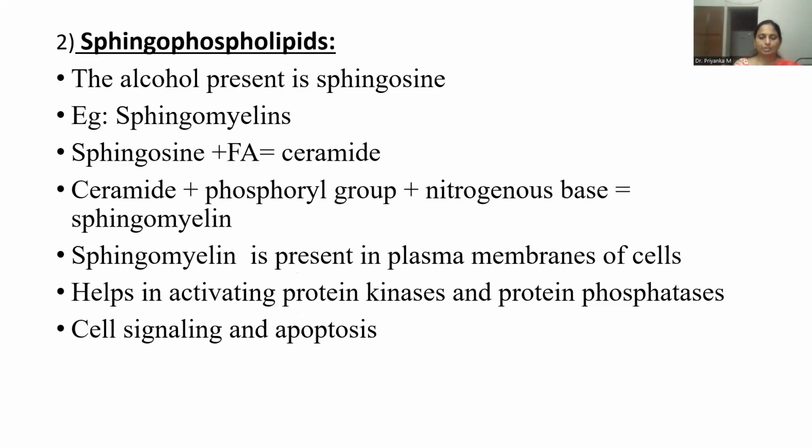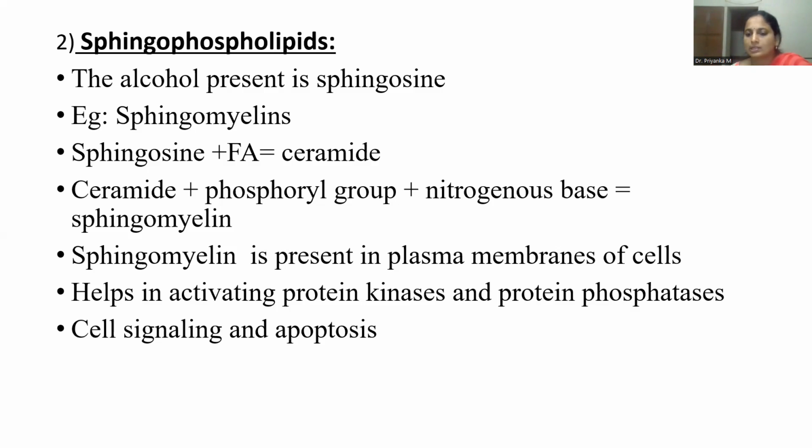The next classification under phospholipids is sphingophospholipids. Here the alcohol is mainly sphingosine, whereas in glycerophospholipids the alcohol is mainly glycerol. When sphingosine combines with a fatty acid, it is known as ceramide. A sphingophospholipid contains ceramide plus a phosphoryl group plus a nitrogenous base. Together they are known as sphingomyelins.